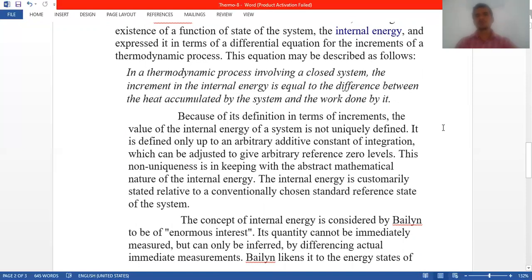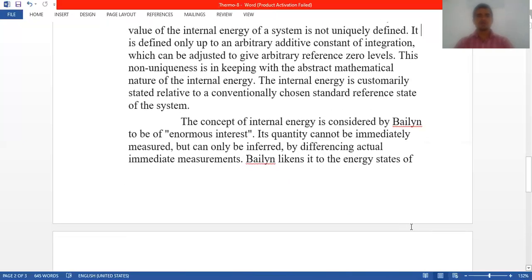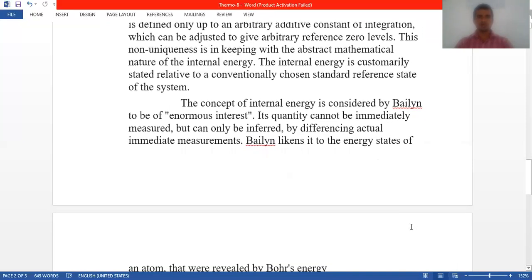Because of its definition in terms of increments, the value of the internal energy of a system is not uniquely defined. It is defined only up to an arbitrary additive constant of integration, which can be adjusted to give arbitrary reference zero levels. This non-uniqueness is in keeping with the abstract mathematical nature of internal energy. Internal energy is customarily stated relative to a conveniently chosen standard reference state of the system.